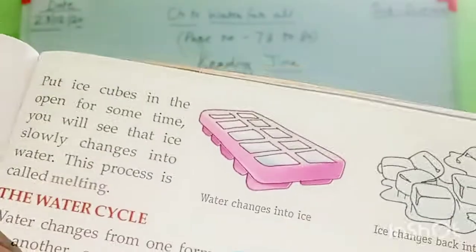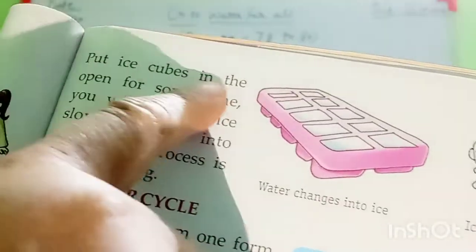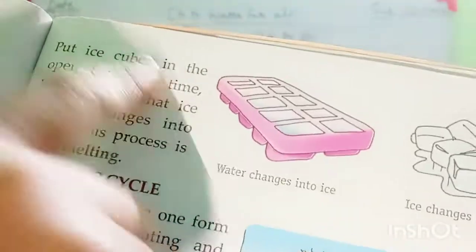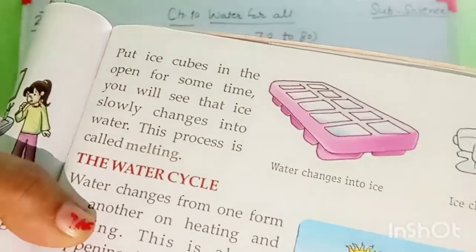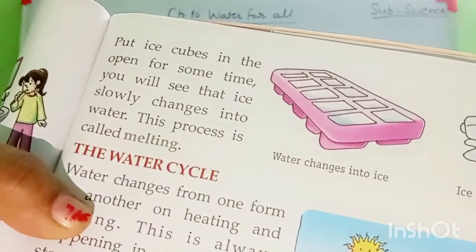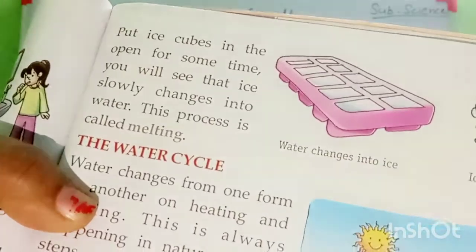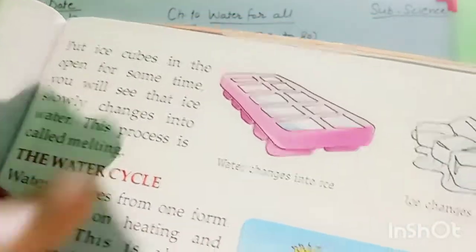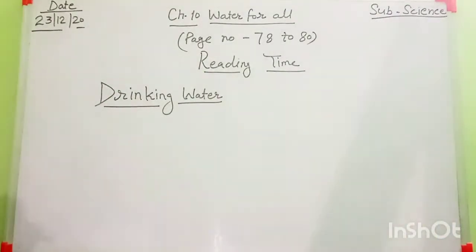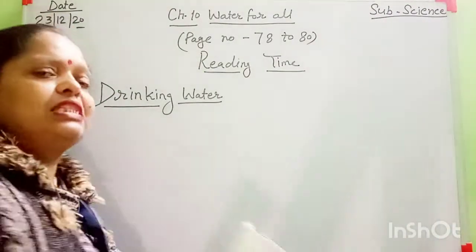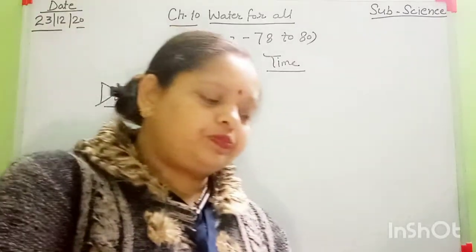After that, move to this paragraph. Put an ice cube into the open for some time. You will see that ice slowly changes into water. This process is called melting. Your reading is enough for today. After that, I will explain it to you. Hopefully all of you students will practice this chapter two times.